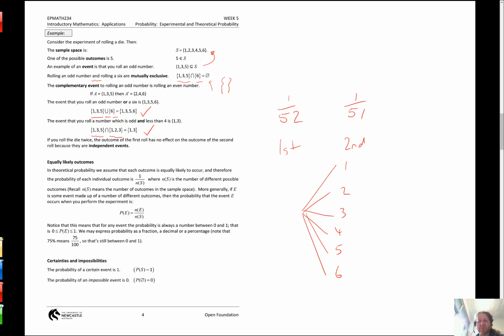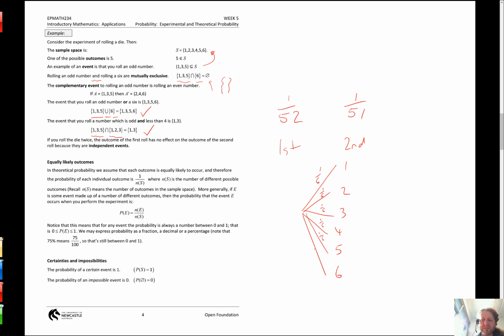In theoretical probability, I don't have data on it, so I just assume that every outcome is equally as likely. Now, all of the probabilities have to add up to 1, because I've got to get one of these outcomes. So if you've got 6 individual outcomes, they're equally likely. The number of elements in the sample space, which is what this terminology means, well, there's 6 elements in the sample space. So that's a 1 over a 6. So I've got a 1 in 6 chance of each thing happening.